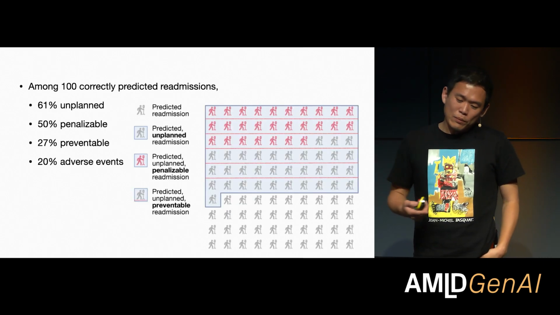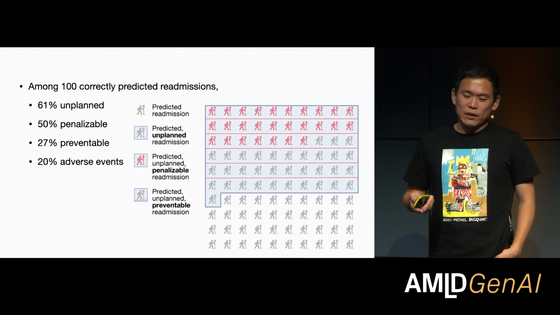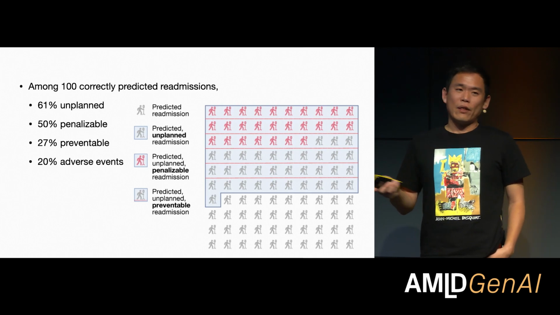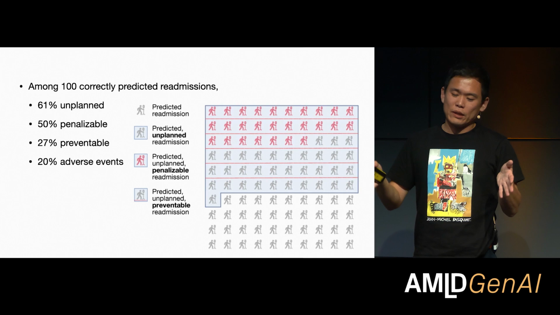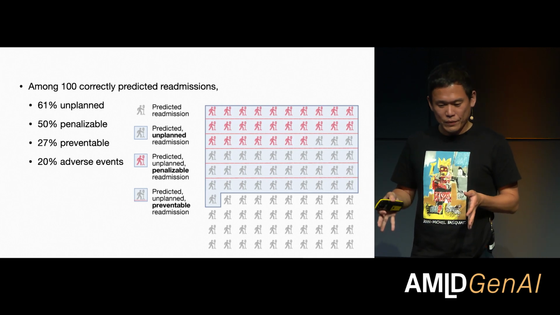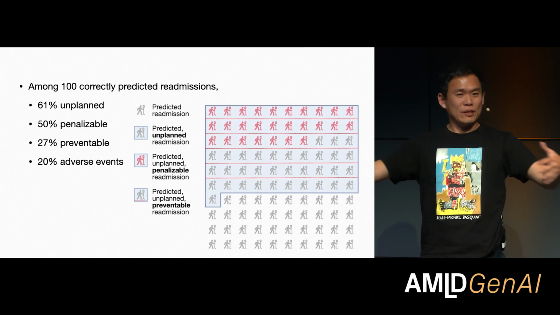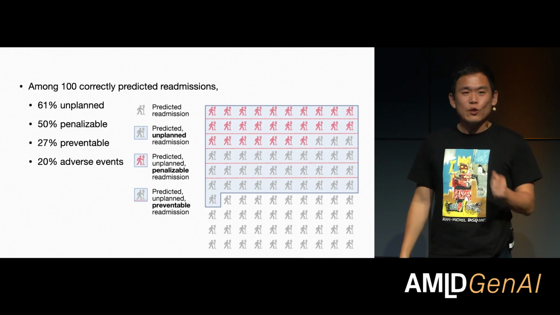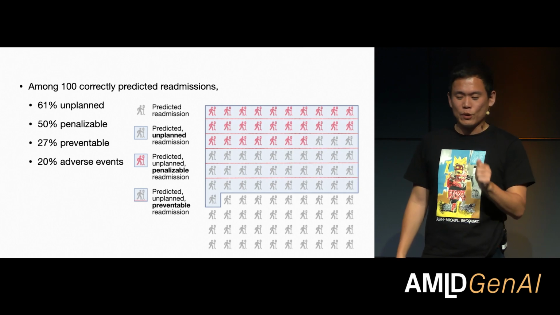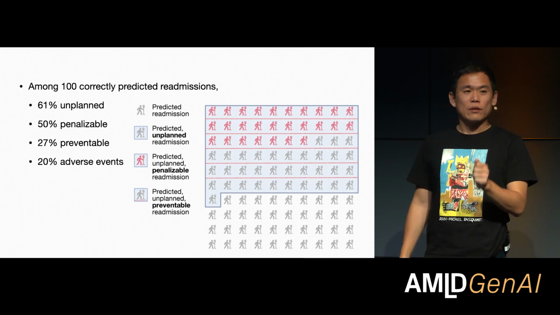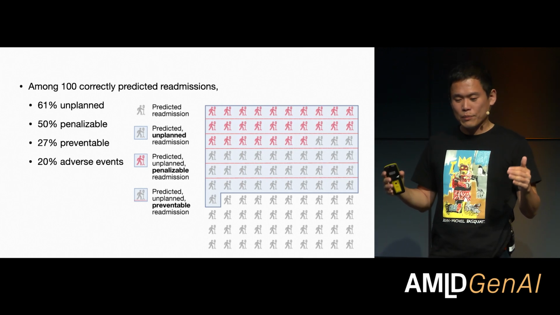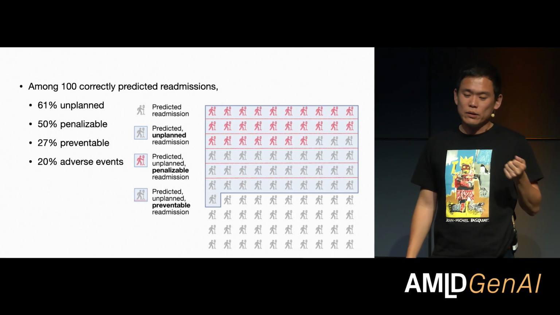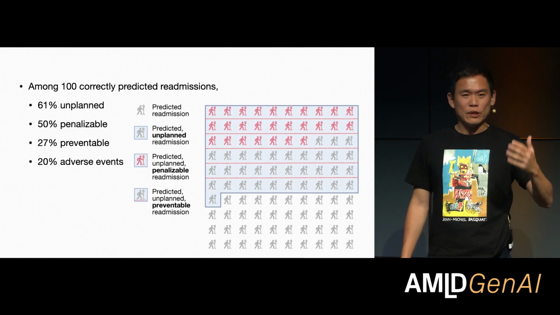And then we deployed it for about 4 months within the hospital. There were quite a lot of discharge cases, about 30,000 of them. We randomly chose 100 correctly predicted readmissions from our Neutron model, and gathered 6 physicians of different seniorities within the Langone system to go through each and every one of them carefully, in order to review what kind of things were predicted correctly to be readmitted. Among these 100 randomly sampled correctly predicted readmissions, 61% were unplanned, and about 50% were considered penalizable by the insurance company.